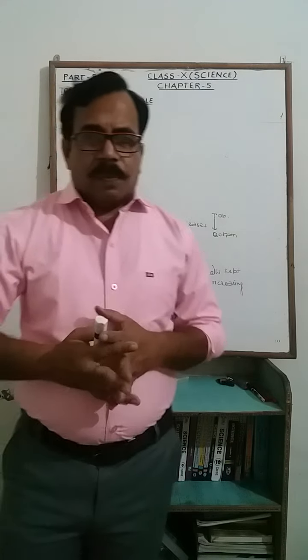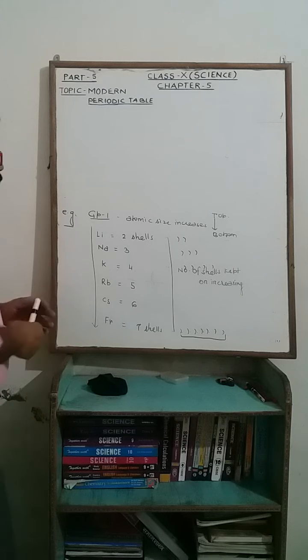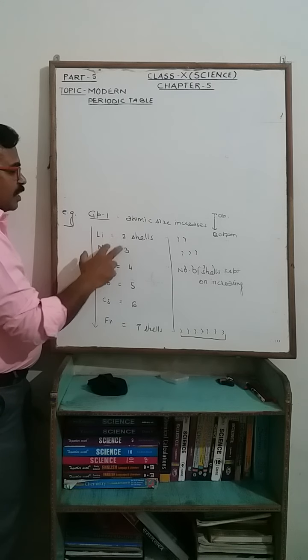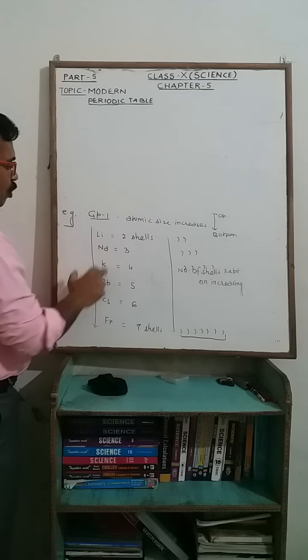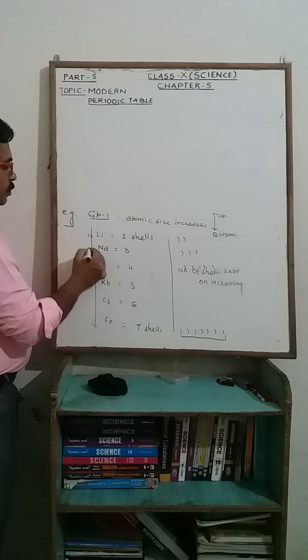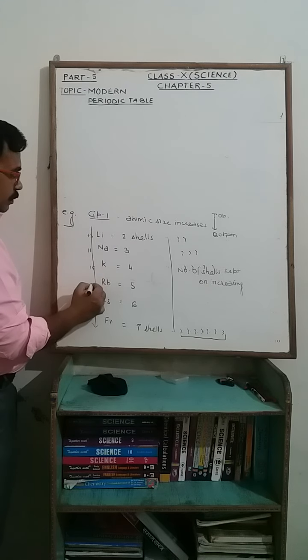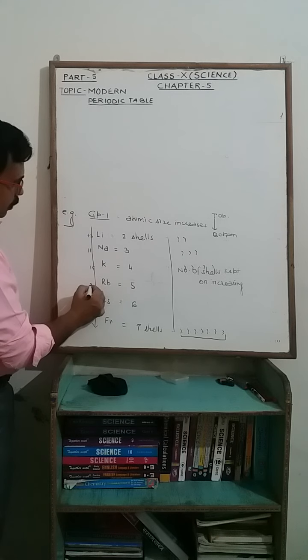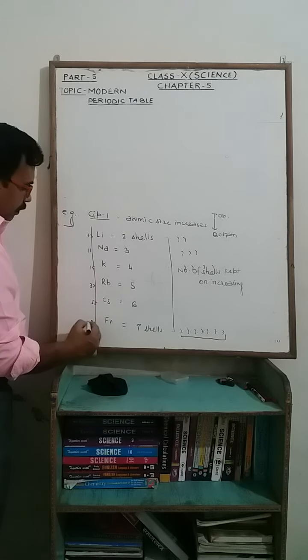So although one more thing, although the nuclear charge is also increasing when we move from top to bottom, plus 3, nuclear charge, this is having 11, 19, again 37, 55 and 87.